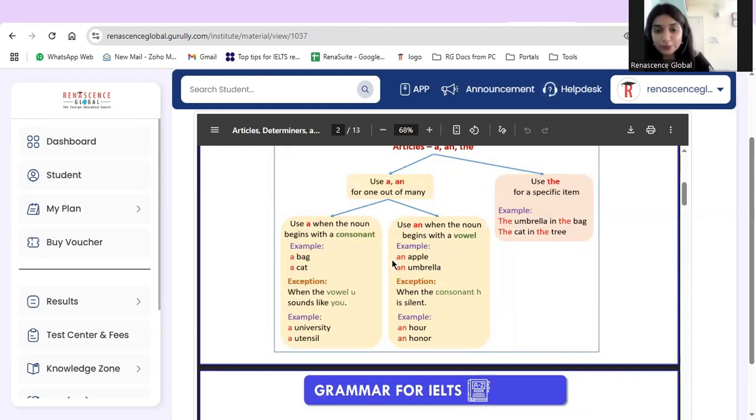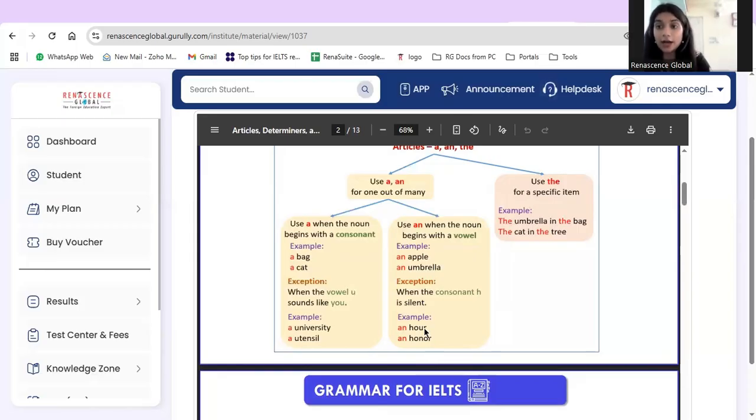Now we also have an exception in this one. When the consonant h is there, sometimes it is silent. For example, this is an great honor. We do not say this is a great honor. The h in honor is silent, so when we pronounce it, the pronunciation starts with the vowel: an honor. So h is silent and we pronounce it as an onor, right? So that's why we will use an as an article.